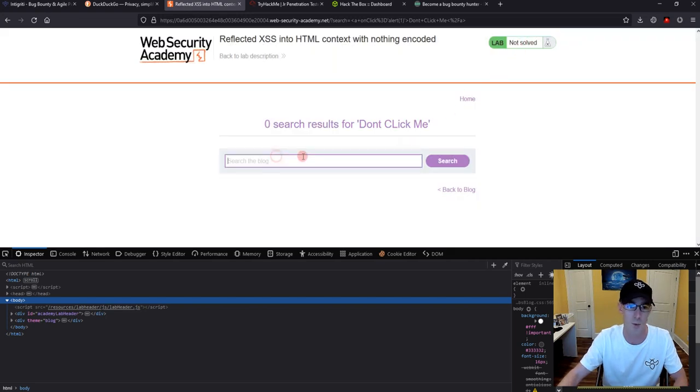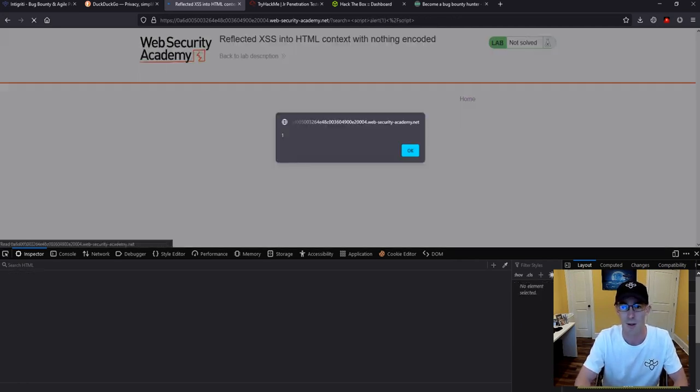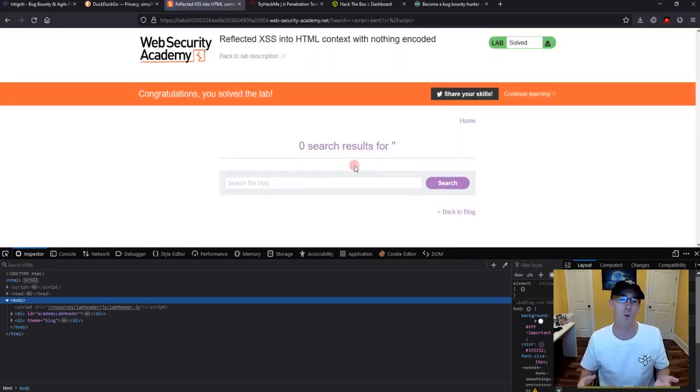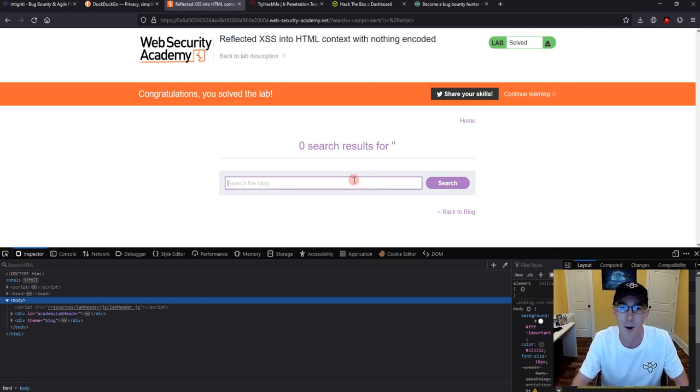No, okay, I don't remember what we had to do to solve the lab. Maybe you just have to go absolute basic. Let's see if we can solve the lab first. Okay, yeah, it literally wanted me to only put it in script tags. So it's a little constrained, right? Their idea of a solution to the lab is looking for a very specific payload that it told you to execute. Because I decided to put it in an anchor tag and still got the pop-up, I didn't realize that I solved it. That's okay.